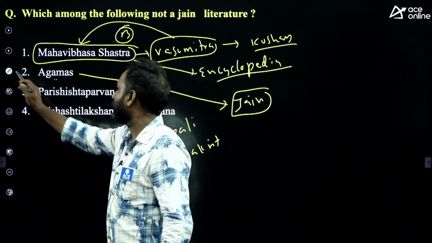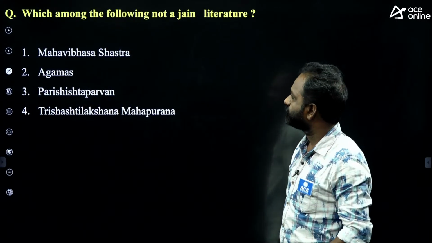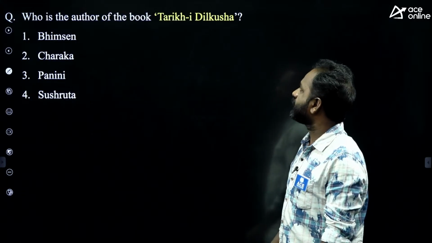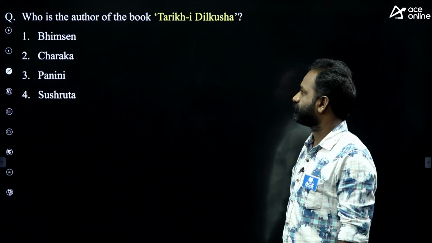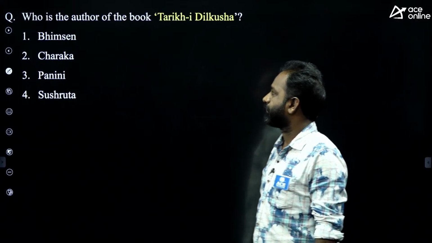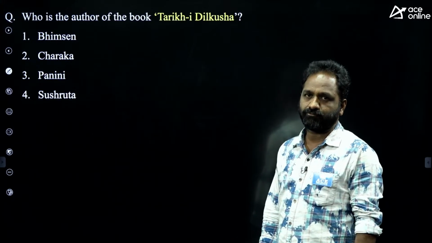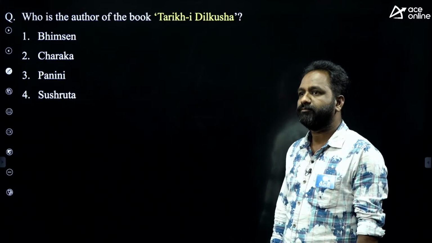Yes, Ajatshatru, Kala Ashoka and Kanishka. Next, who is the author of the book Tarikh-e Dilkusha? Bhimsen, Charaka, Panini, Susruta. Simple question.